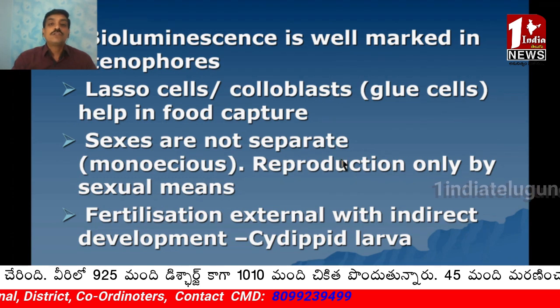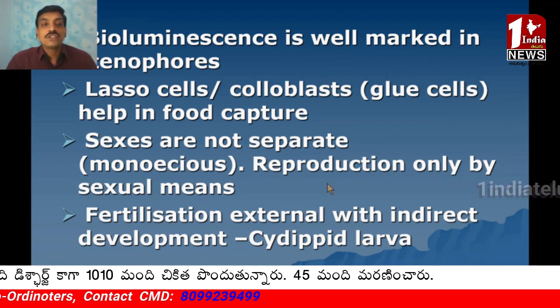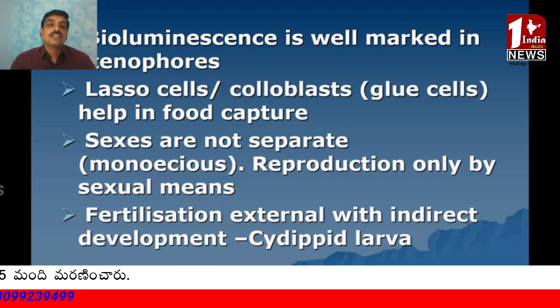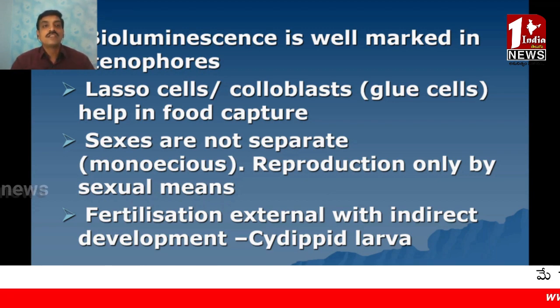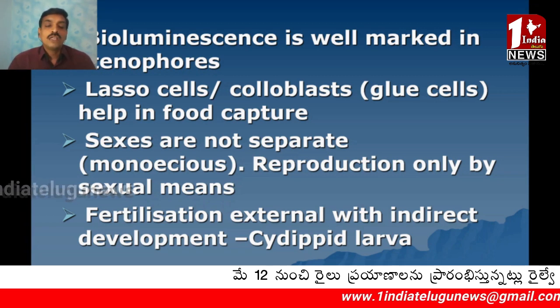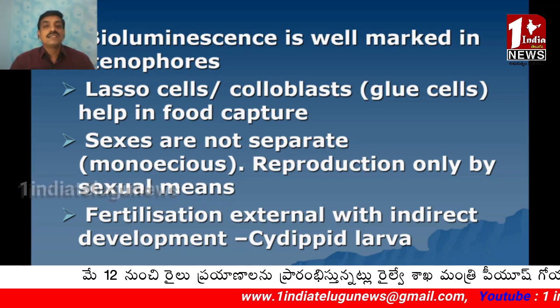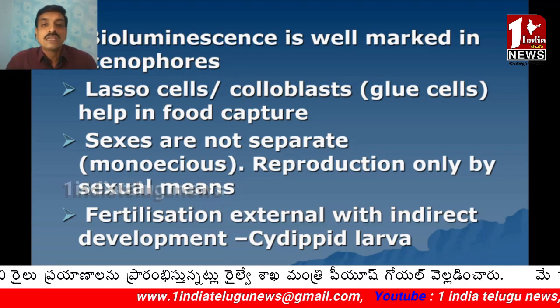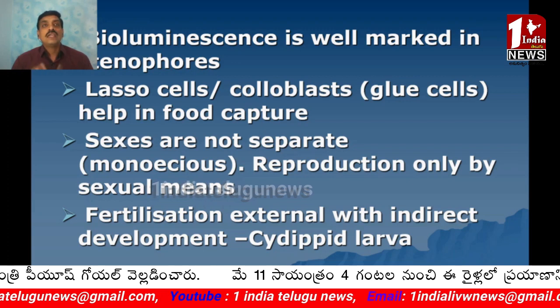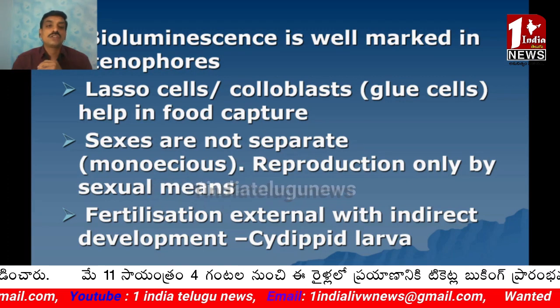And the most important thing with these ctenophores is they exhibit bioluminescence. Bioluminescence is well marked in ctenophores. Bioluminescence is a phenomenon of emitting light by a living organism. And there are specialized cells, the lasso cells or colloblast cells. These are glue cells that are helpful in capturing food.